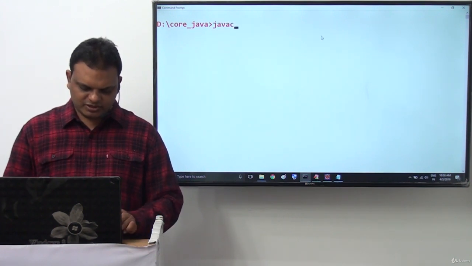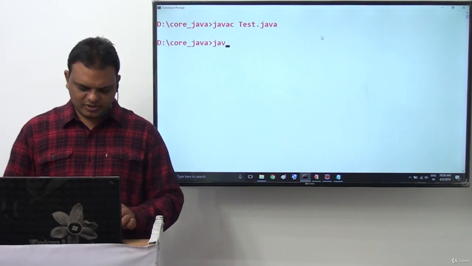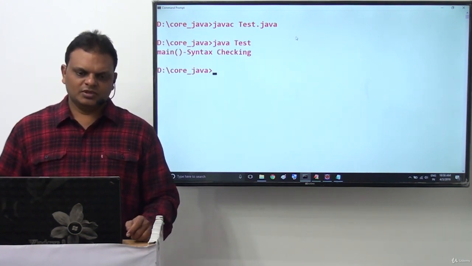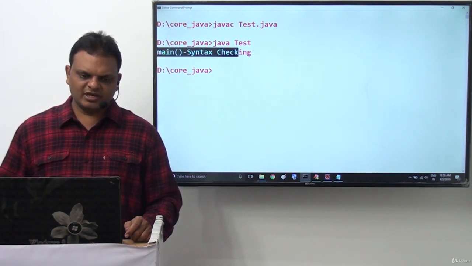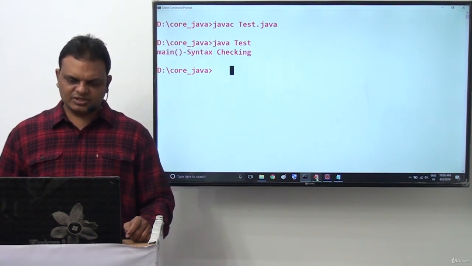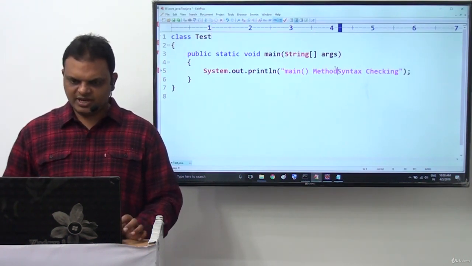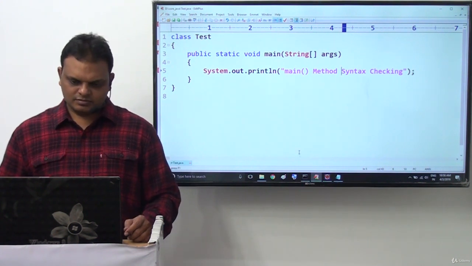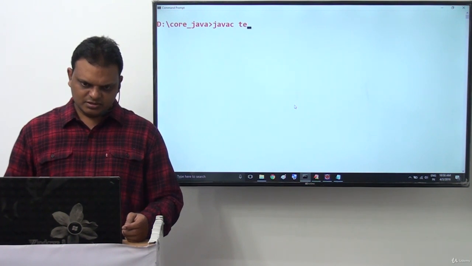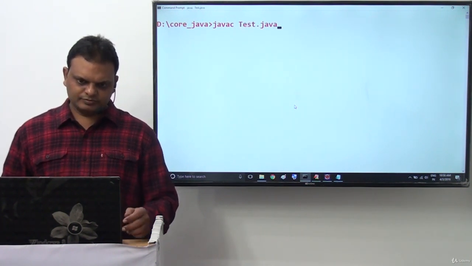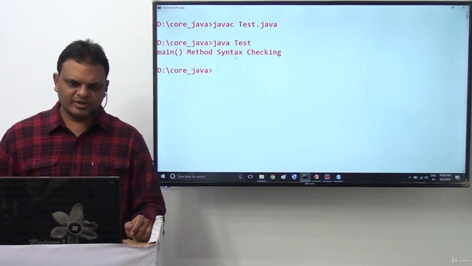javac Test.java compiled successfully. java Test, and now what are we getting there? Main method syntax checking. Now we are able to get the same output. javac Tester.java compiled successfully. java Tester. Here we are getting main method syntax checking.